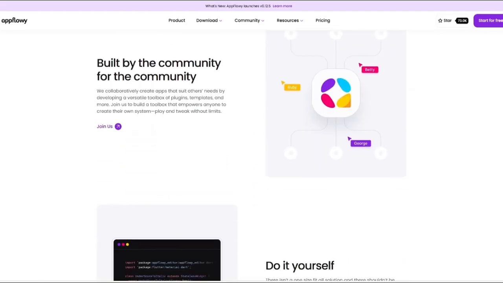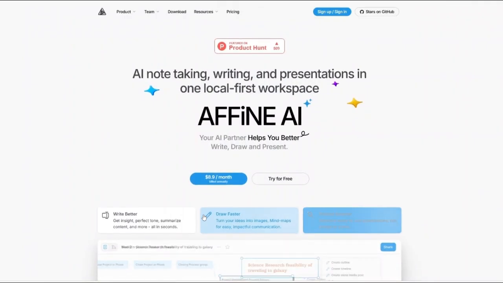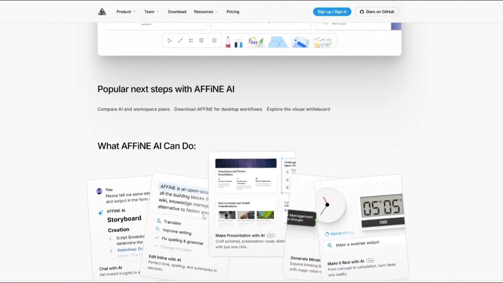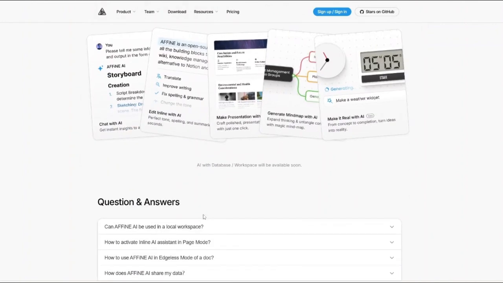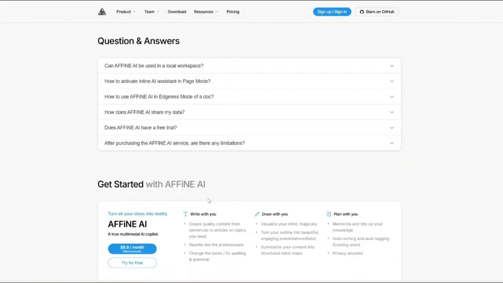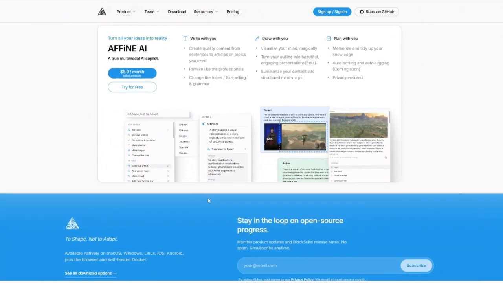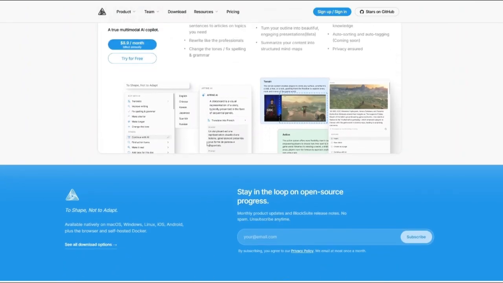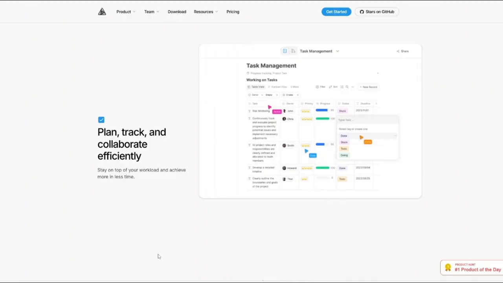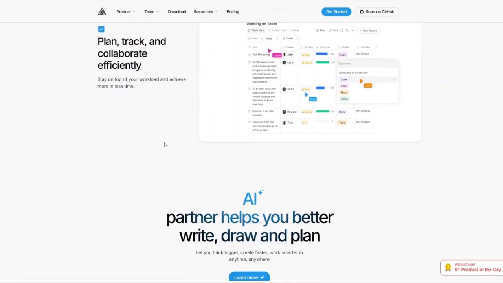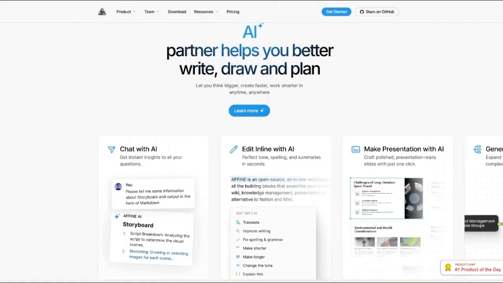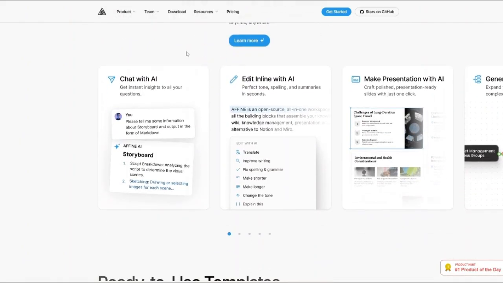How about the main features of AFFiNE? It's also an open source platform, has self-hosting support, document editor, whiteboard integration, mind mapping capabilities, knowledge graph functionality, rich content embedding, database collections, local-first architecture, team collaboration tools as well, and AI-powered assistance. One of AFFiNE's standout features is the ability to connect visual thinking with traditional note-taking. So instead of separating documents and whiteboards, they coexist within the same workspace. This makes AFFiNE particularly attractive for creative professionals and visual thinkers.